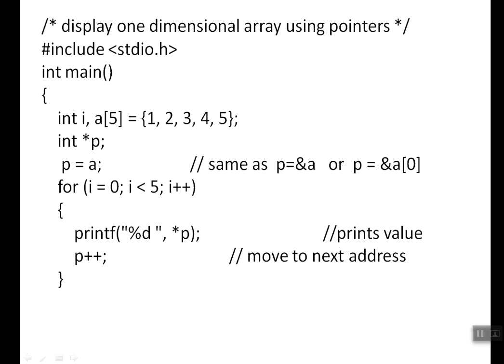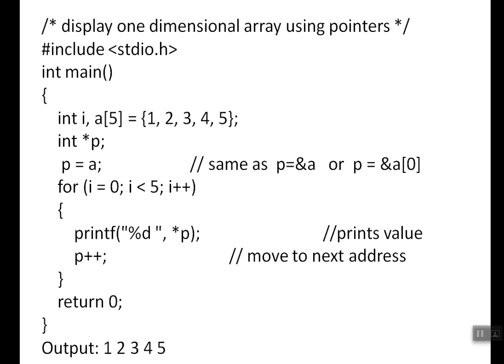Then i equal to 2, i equal to 3, i equal to 4 is the number of iterations, and p plus plus will print this value. Again p plus plus prints the value. Again p plus plus will print the value. Again the condition will fail. It will come outside of the for loop. So it is going to print the values as 1, 2, 3, 4, 5, one value for each and every iteration.